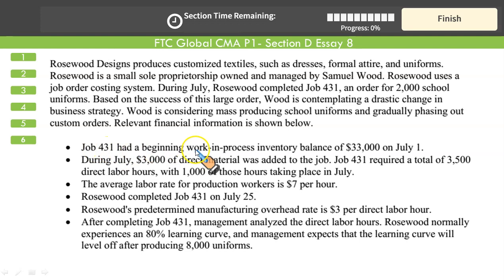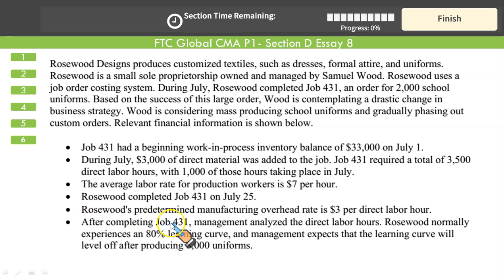Job 431 had a beginning work in process inventory balance of $33,000 at the start of the period. During July, this much material was added to this job. It required a total of 3,500 direct labor hours, and out of which 1,000 of those hours were put in July. The average labor rate for the production is $7 per hour. Rosewood completed this job within 25 days, on 25th of July. Rosewood's predetermined manufacturing overhead rate is $3 per direct labor hour. This is the overhead application rate. Remember, $3 per labor hour.